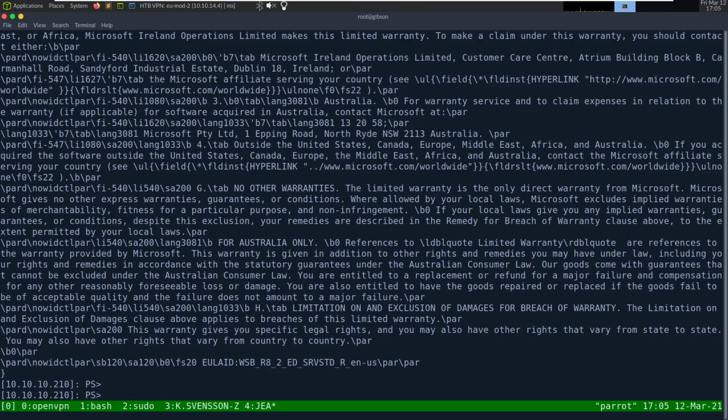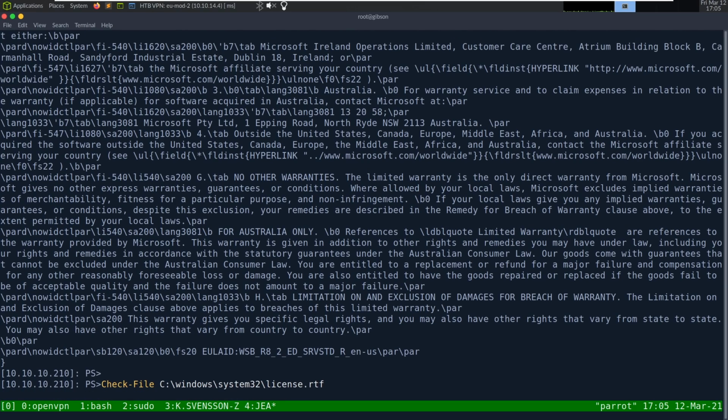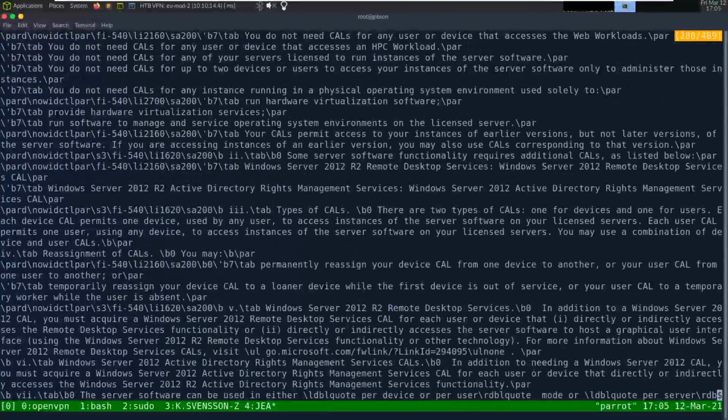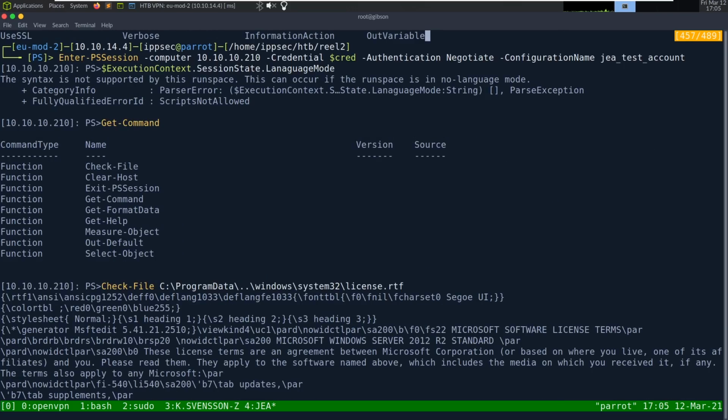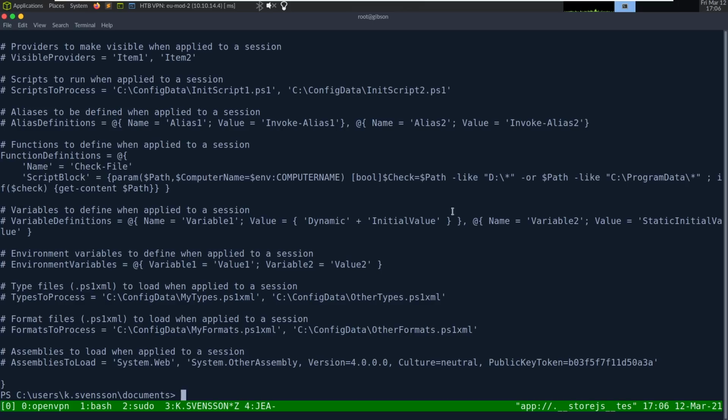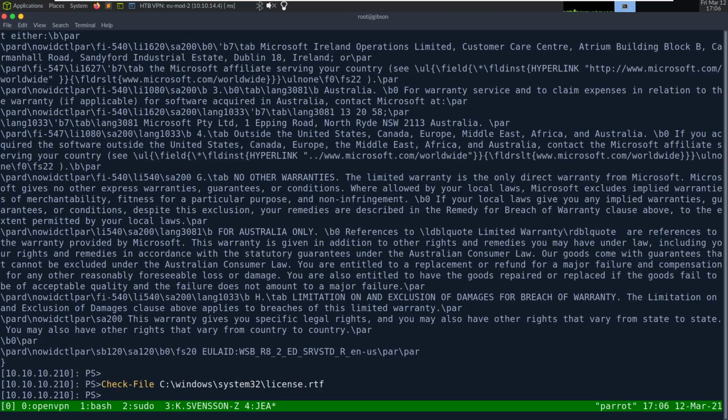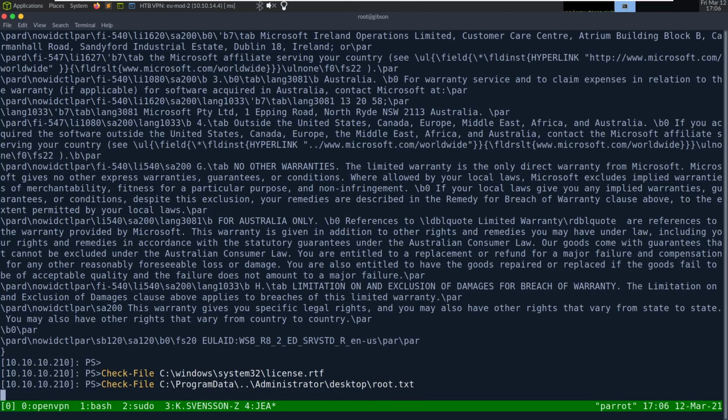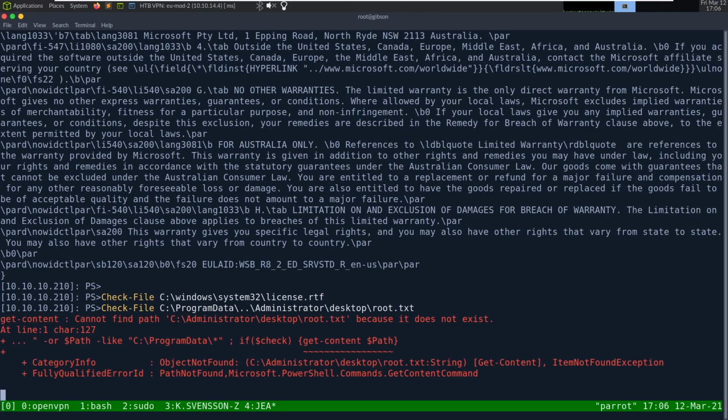It's the license agreement. So we can verify we have a directory traversal. If we just try going to this file, it's not going to work because the Check-File command, the license is pretty big, but actually the Check-File command's here. It requires it being like that. So if we go back to this ProgramData, we can do .. administrator desktop root.txt. Does not exist.